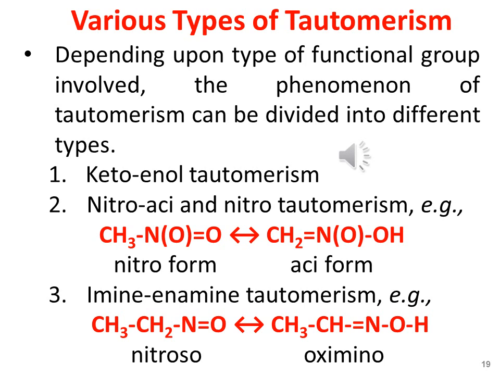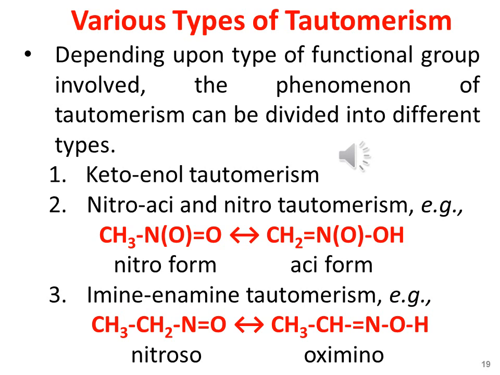Now let us discuss different types of tautomerism depending upon the type of the functional group involved in tautomerism. The phenomenon of tautomerism can be divided into different types. For example, first is the keto-enol tautomerism, in which a carbonyl group is converted into an enol group, and we will discuss this tautomerism in detail in this lecture.